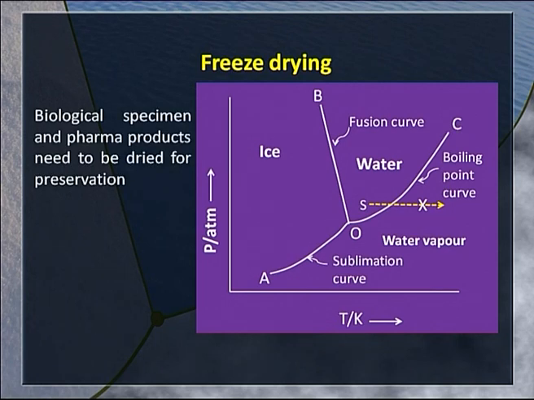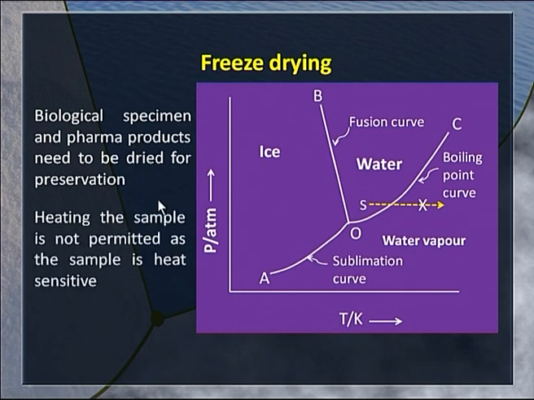There is another interesting process called freeze drying. We can try to explain it using the phase diagram. We know that there are several biological specimens and pharma products which need to be dried. Let us consider our sample is somewhere here, under ambient conditions, 1 atmospheric pressure and 25 degrees centigrade. Drying the sample generally is done by heating. That means whatever water is present in the sample is driven off as water vapor. But this path is disallowed because the specimen is heat sensitive.